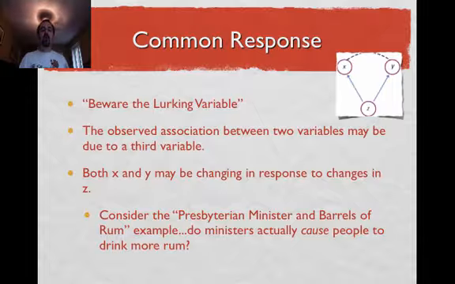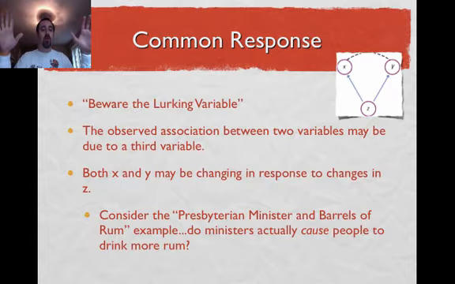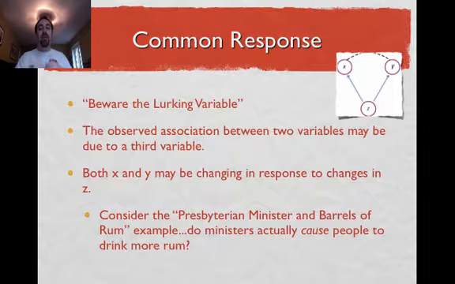There's a third variable out there, and there might be many variables causing this, that's causing the amount of rum sold to go up along with the Presbyterian ministers. It could be something as simple as population growth. The more ministers out there reflects the fact that there are more people out there, and more people means everything is going to be sold in higher quantities, including rum. So it's really population growth that's impacting the number of Presbyterian ministers and the amount of rum sales.